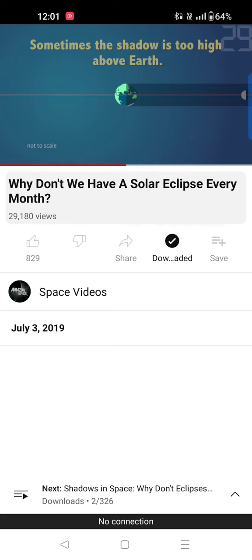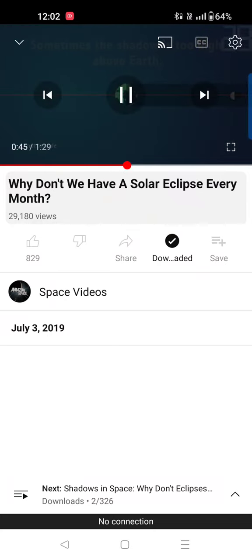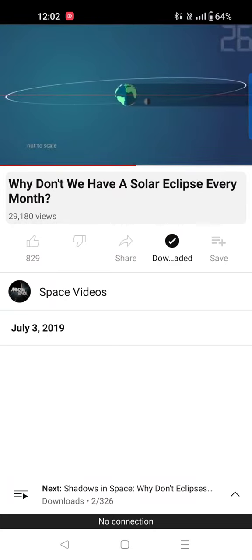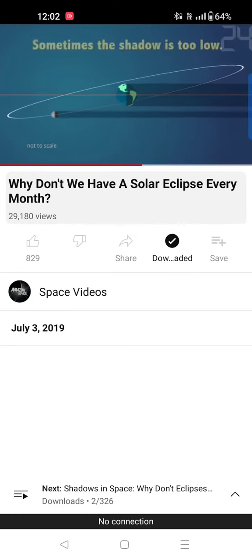Every month the moon has to go north and south, because that is what we are observing in the sky every 14 days. Actually the moon goes north and south every 13.65 days. So this drawing, look, they are trying to make us believe that at that time there was a solar eclipse.